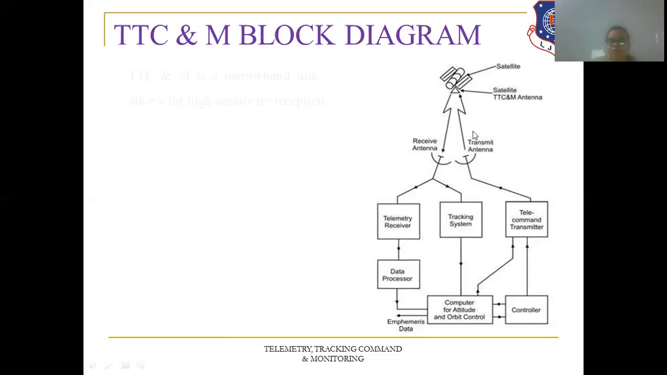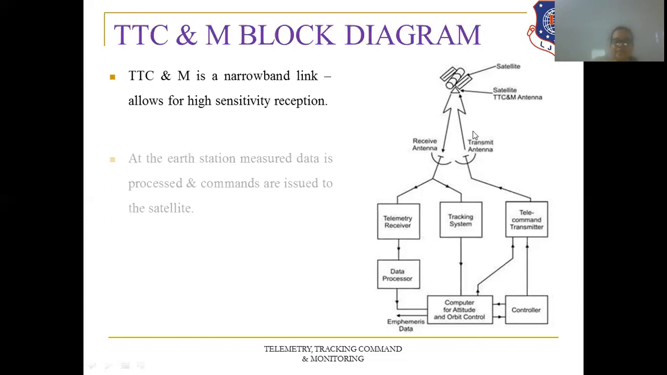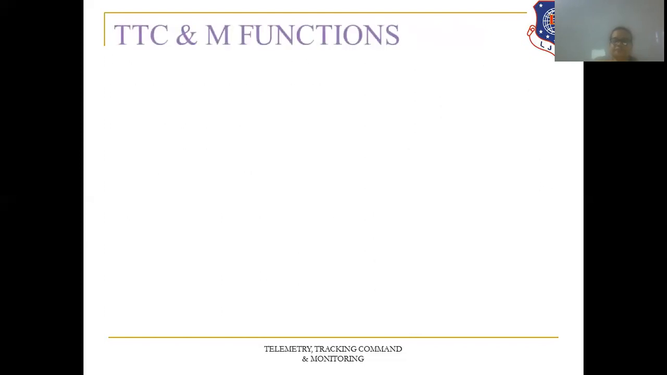So this is the whole block diagram of satellite TTC and M. TTC and M is a narrow band link, which allows for high sensitivity reception. At the Earth station, major data is processed and commands are issued to the satellite. If the data processed is not good, then various commands are issued to the satellite.